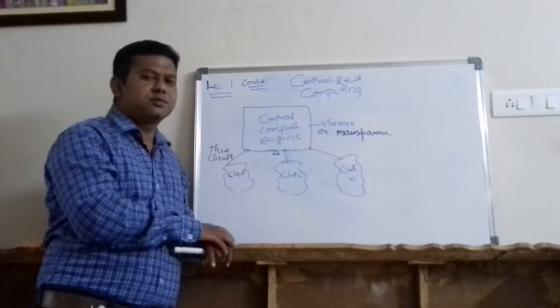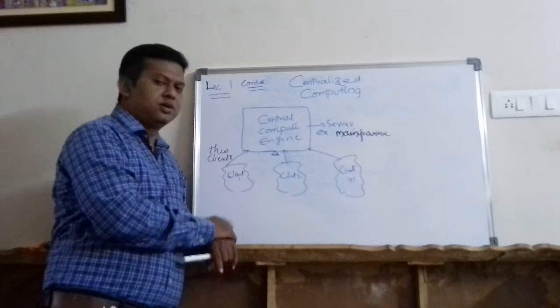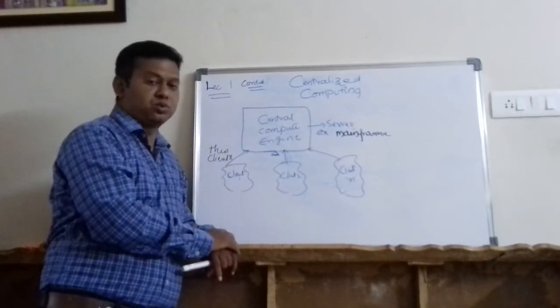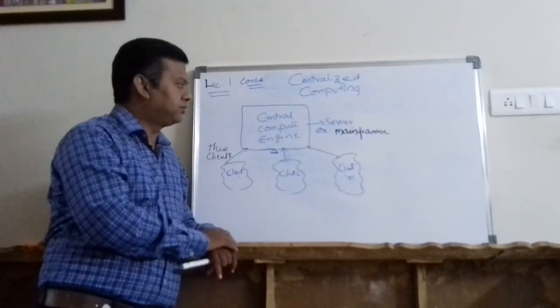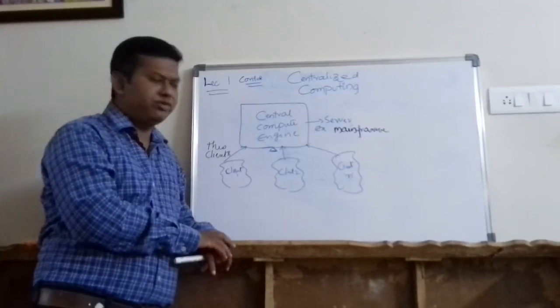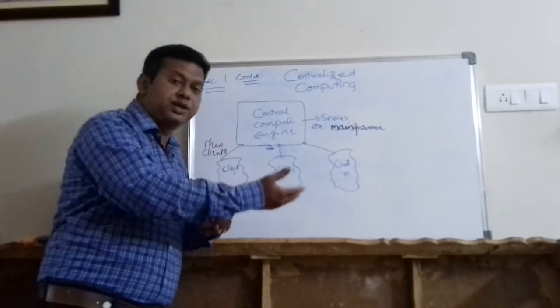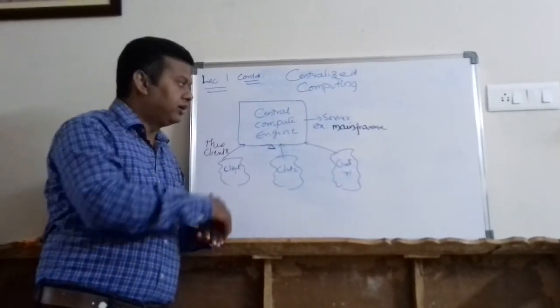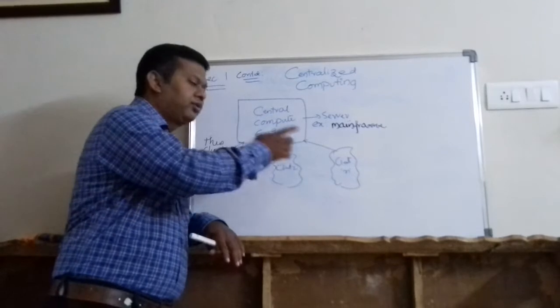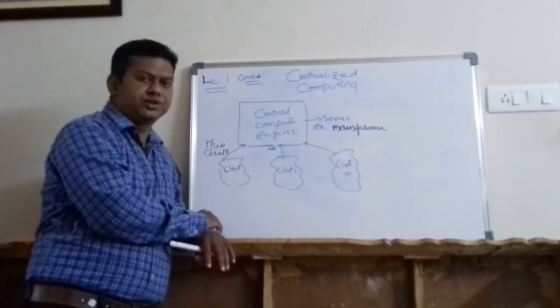But in centralized computing, I hope you understood the problem. The problem is that if the central server is down, all the services offered by that central server are halted indefinitely. Indefinitely means I don't know when it will be restored. It may take 4 days, it may take 1 week, or it may take 10 days. If it takes 10 days, for all these 10 days the services are halted and clients will not get any service.